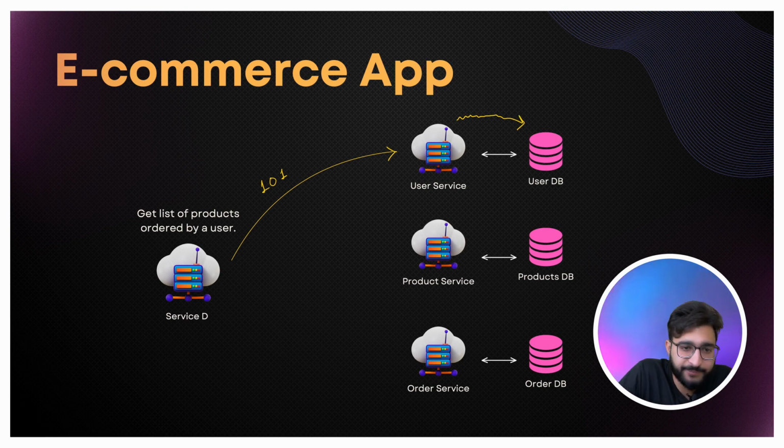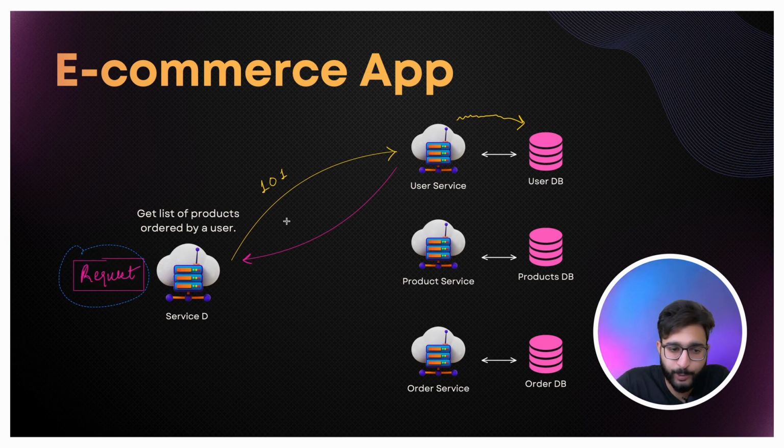Finally this user service will send the response to service D. So first there will be some request given to service D, and then service D takes this request and makes another request to the user service to get the details of user 101. The user service internally talks to the user DB and gives the response whether this user exists or not.